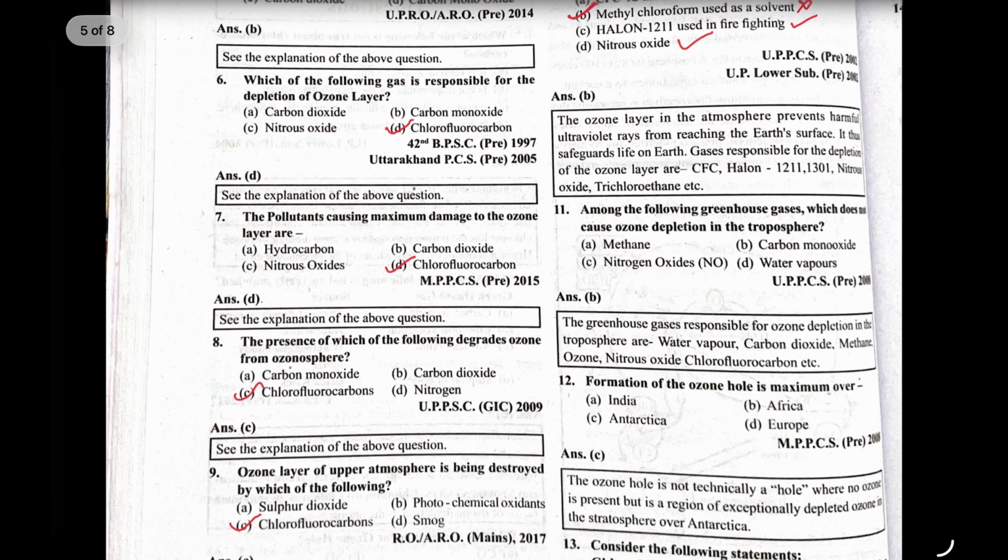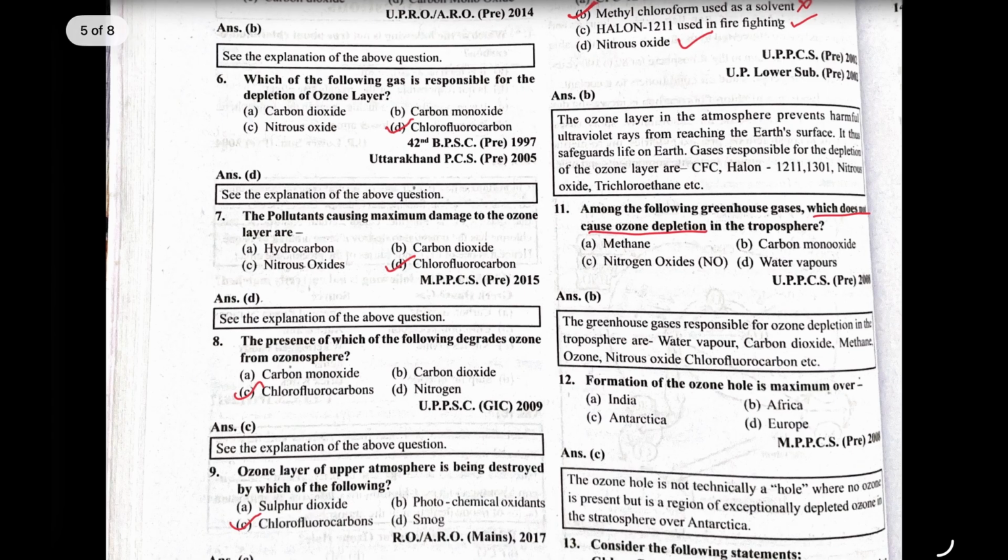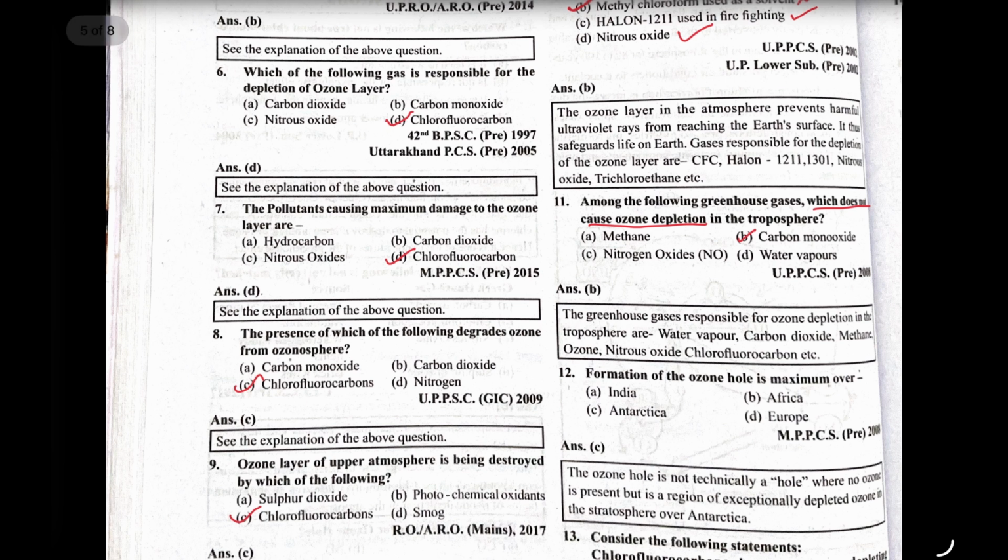Among the following greenhouse gases, which does not cause ozone depletion in the troposphere? Carbon monoxide does not cause ozone depletion. Water vapor, nitrous oxide, methane are also responsible.